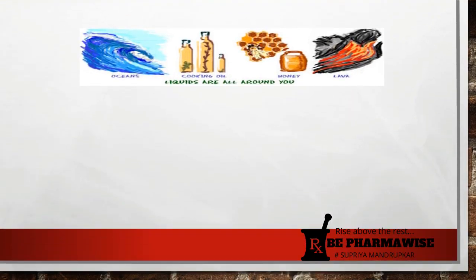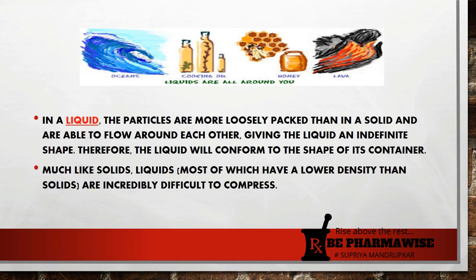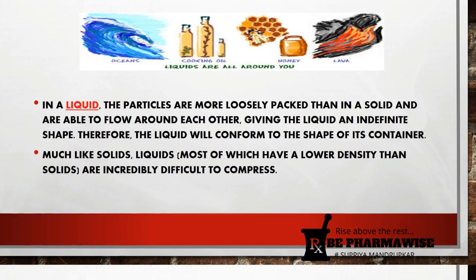These are the liquids: water in the ocean, cooking oil, honey, or lava. In liquids, the particles are more loosely packed than in a solid, and they are able to flow around each other, giving the liquid an indefinite shape. Therefore, the liquid will conform to the shape of its container. Much like solids, liquids are incredibly difficult to compress.